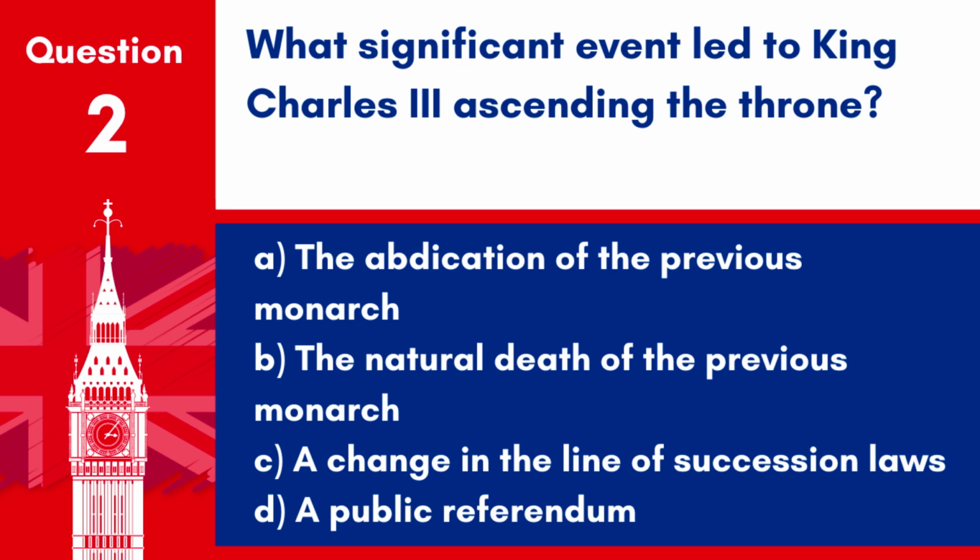Question 2. What significant event led to King Charles III ascending the throne? A. The abdication of the previous monarch. B. The natural death of the previous monarch. C. A change in the line of succession laws. D. A public referendum.